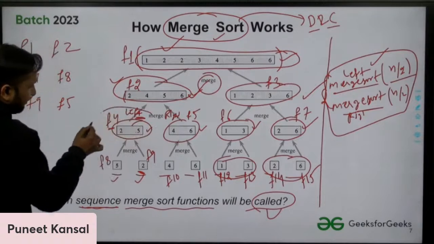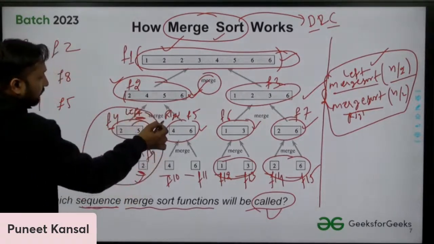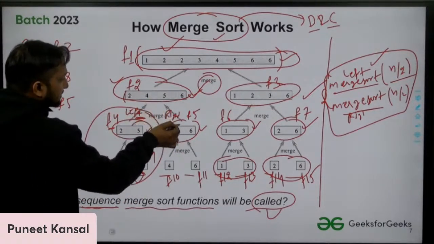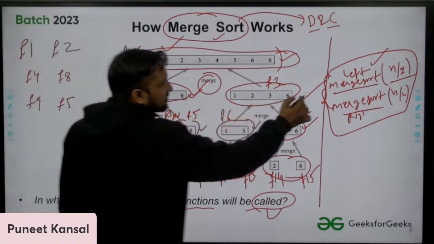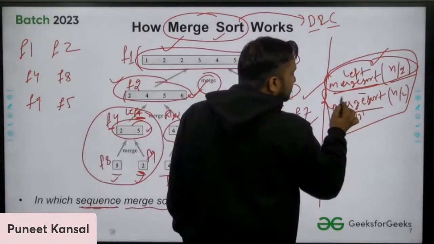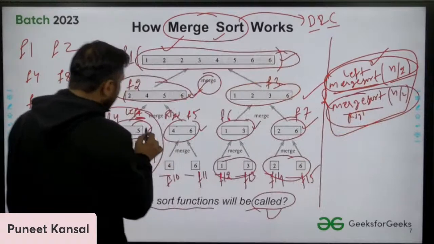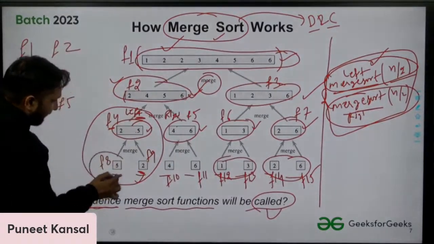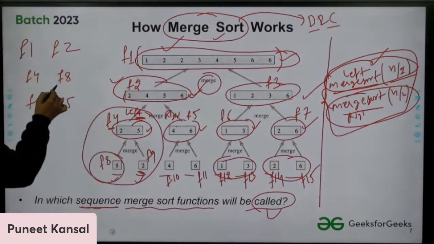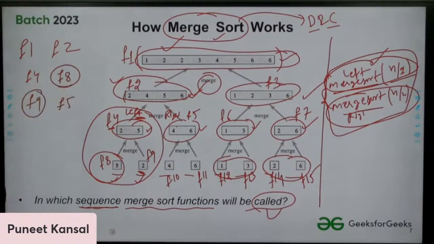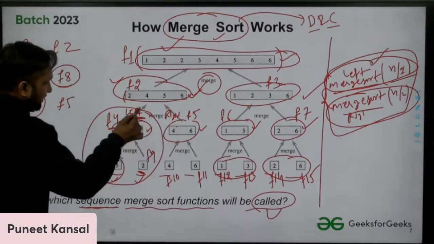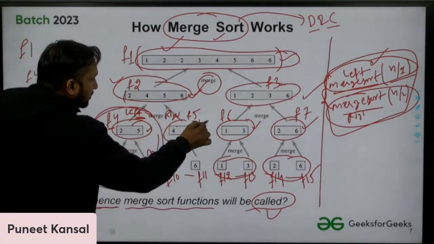Once the left part is called, then we will call the right part of this. Once the left function is completed, then only we can execute the right function. Once F8 is completed, once it is done, we call F9. And when this left part is executed, we will call the right part.